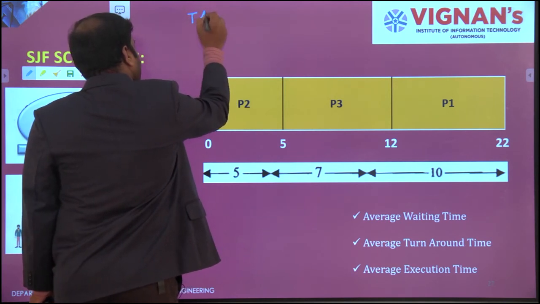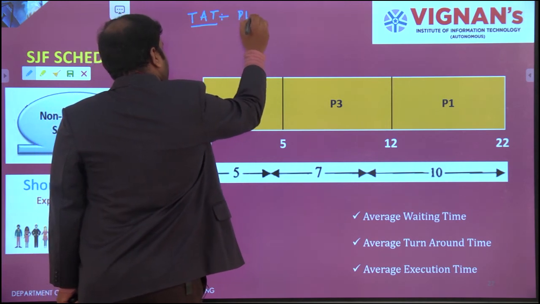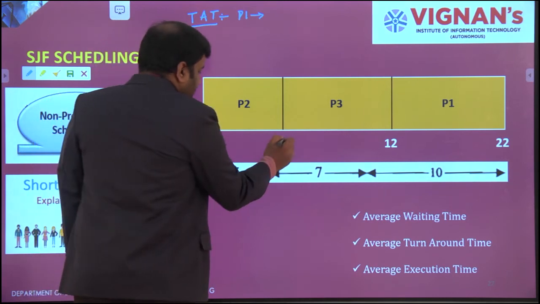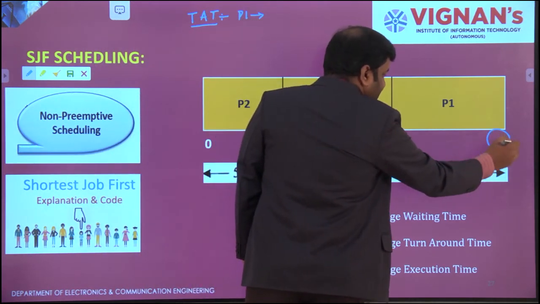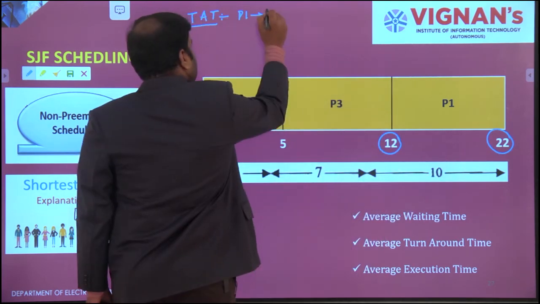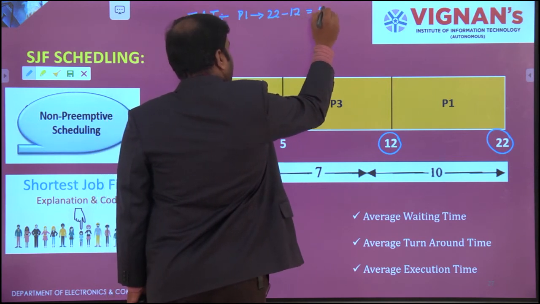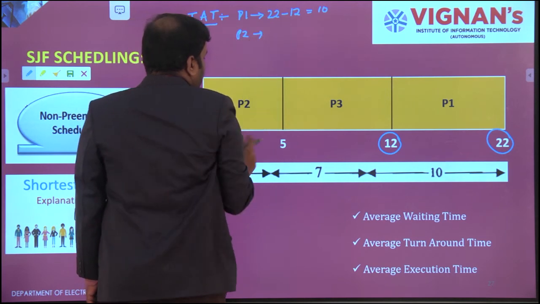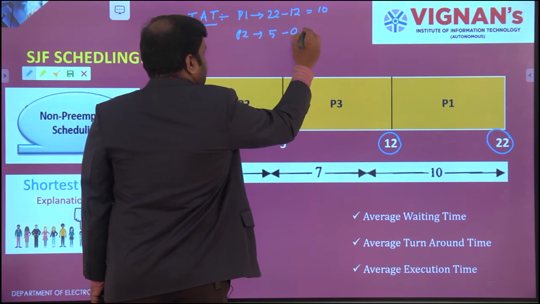Average turnaround time. First, P1, how much time will it take to execute? P1 is going to finish at 20 seconds and started at 12 seconds. So ending minus starting is 10 seconds. Same for P2, ending with 5 and starting with 0.